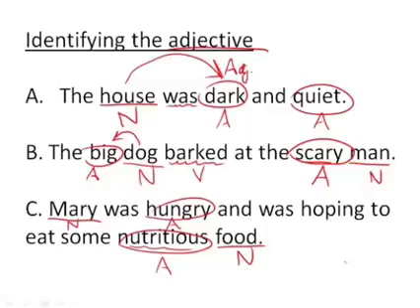Or you could say the dark house. And now the word dark comes before house. You do not need the verb was if the adjective comes before the noun, the way that big comes here. However, if you just have the words the dark house, that is not an actual sentence. And I'm going to stop there because learning about sentences and fragments is going to come in the next series of videos. But for now, from this video, we know an adjective describes a noun.